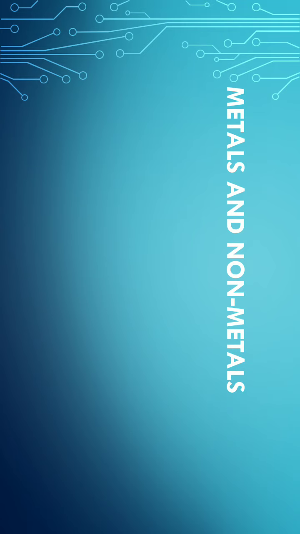We are able to observe different types of objects around us, and they are made of different materials. Among all those materials, some are metals while others are non-metals. So, in this lesson we will be discussing metals and non-metals.